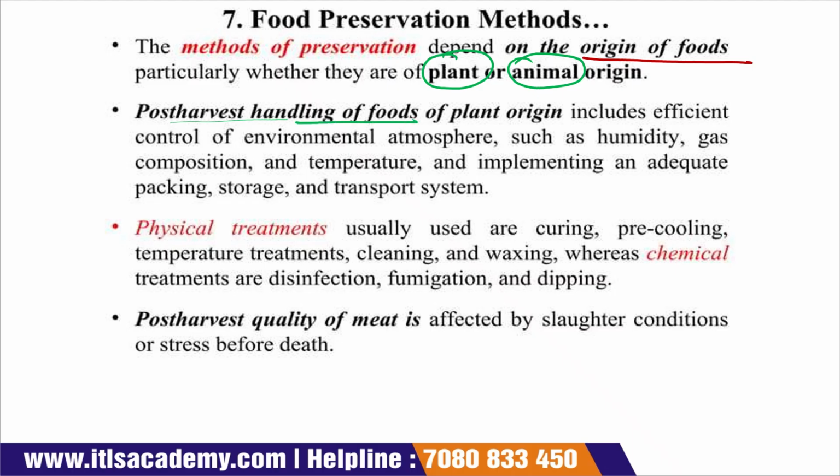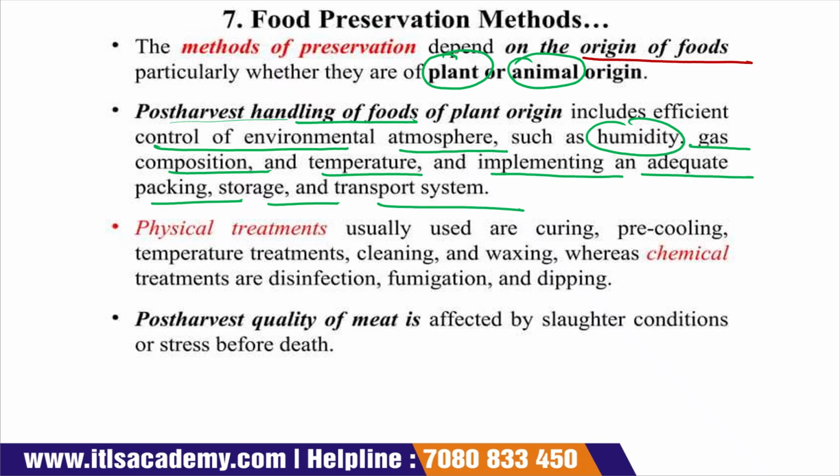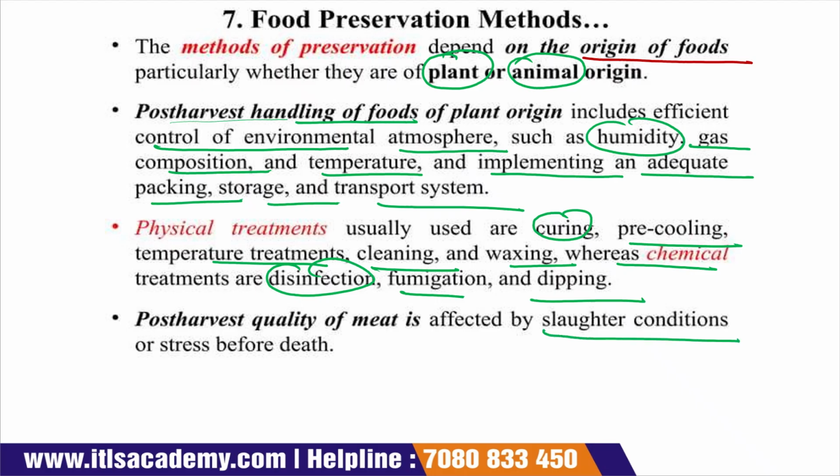Post-harvest handling of a food of plant origin includes efficient control of the environmental atmosphere like humidity, gas composition and temperature, and employing adequate packaging, storage and transport systems. Physical treatments usually used include curing, pre-cooling, temperature treatment, cleaning and waxing, whereas chemical treatments include disinfection, fumigation and dipping. Post-harvest quality of meat is affected by the slaughter condition or stress before the death of the animal.